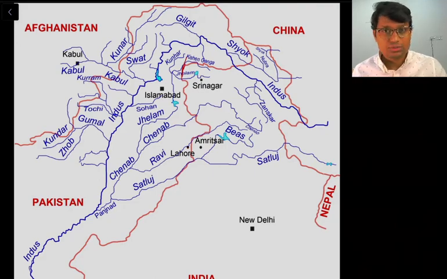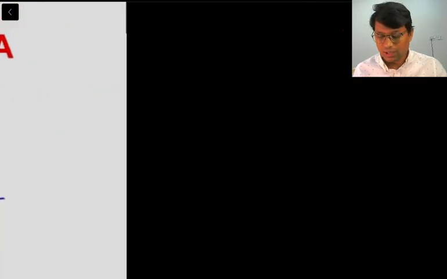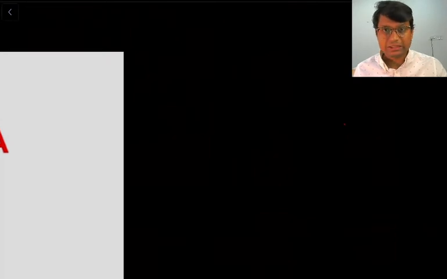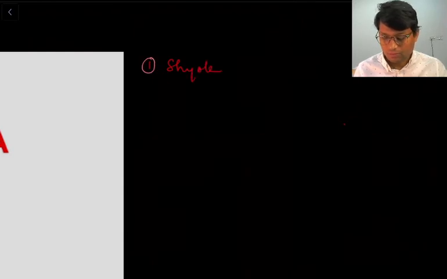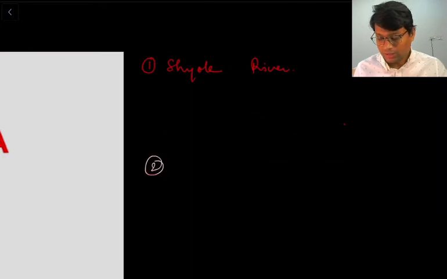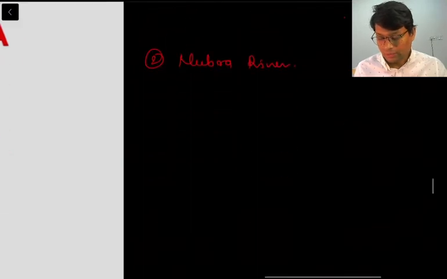So when it comes to the right bank tributaries of the Indus River, there are importantly three rivers. One is the Shyok River, another is Nubra, and the third one is Hunza.